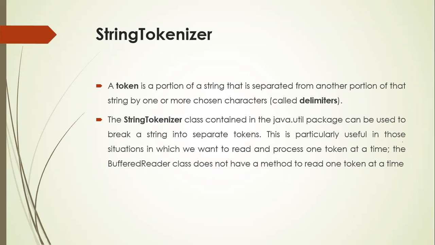S1 consists of this is a first class. Then what are the tokens? This is one token, is another token, a is another token, first is another token, class is another token. That is how you can have different tokens. Token in the sense of a portion of a string.